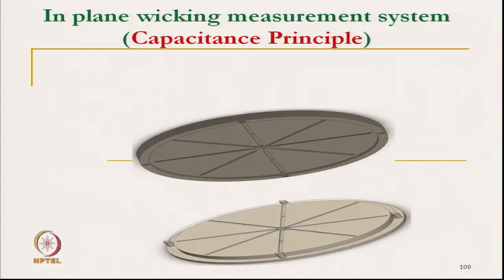Here this is the top plate and this one is the bottom plate. There are 8 different capacitor plates; parallel plate capacitors are being created. Similarly, on the other side there are 2 symmetrical plates.